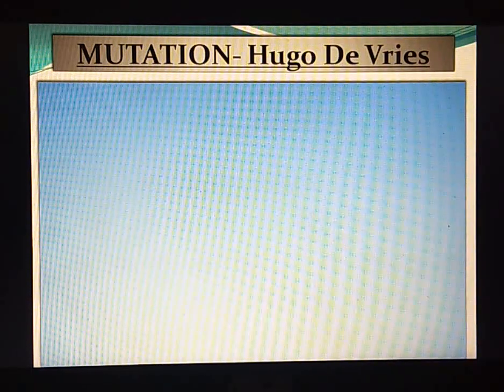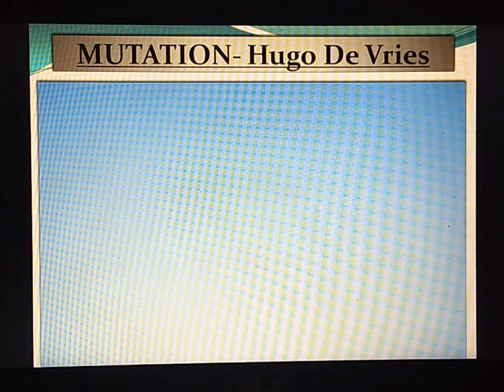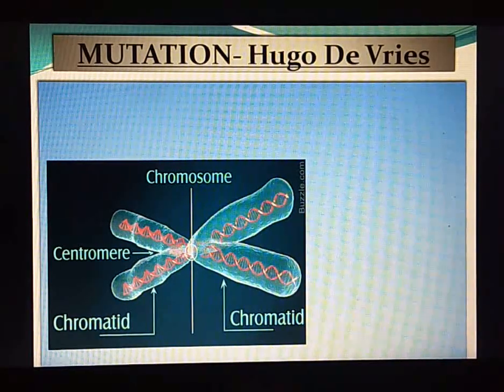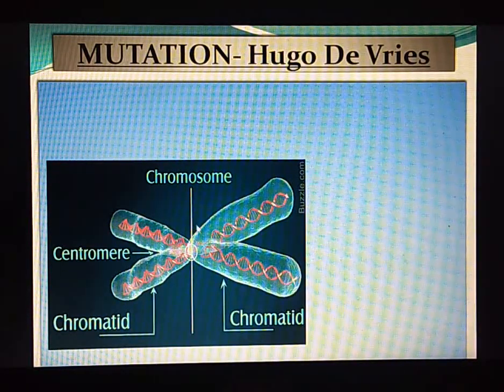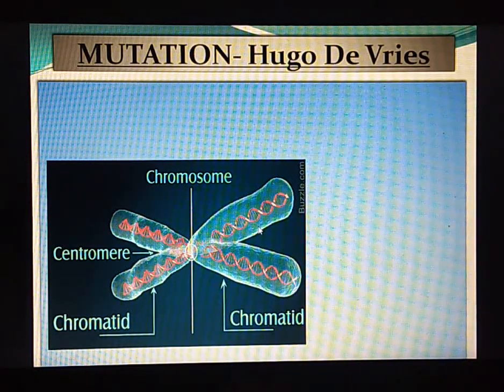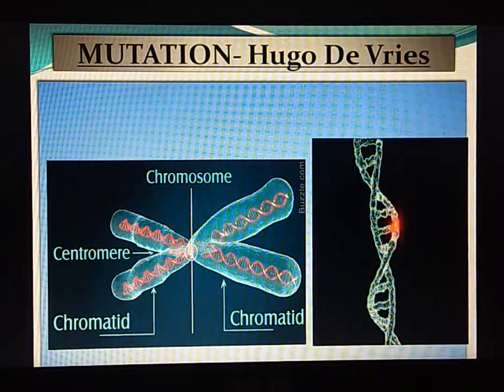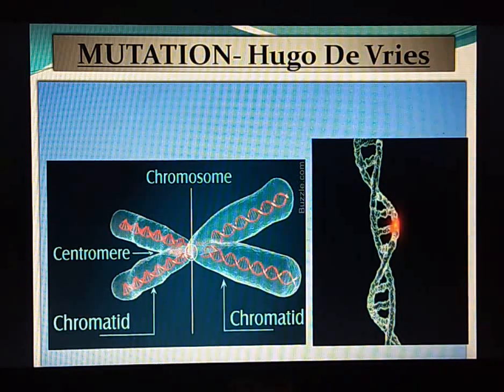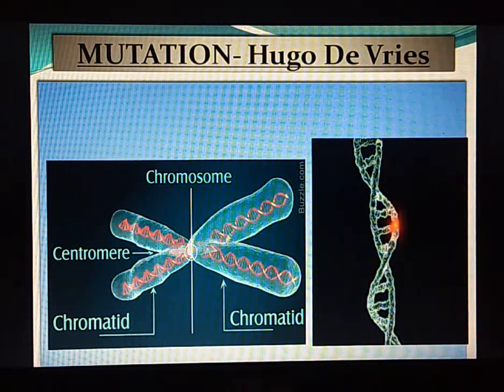So, mutation can occur in both somatic cells as well as germ cells. In these cells, the alteration or change occurs in the gene, that is the DNA, because genes are present on DNA and DNA is located inside the chromosome.